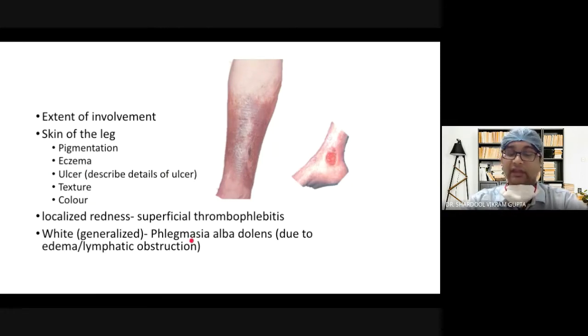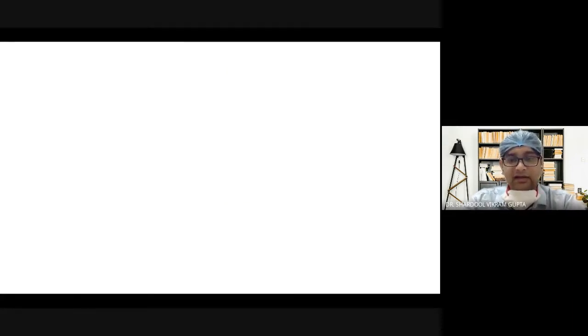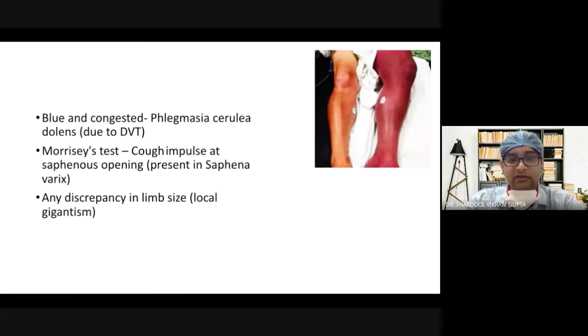In this, the limb will be white. Alba is a term for white. Like linea alba in the abdomen, where there is a whitish line known as linea alba. So here alba is for white. If there is lymphatic edema and obstruction, the limb will be generalized white, which is known as phlegmasia alba dolens. And there is an entity known as phlegmasia caerulea dolens.